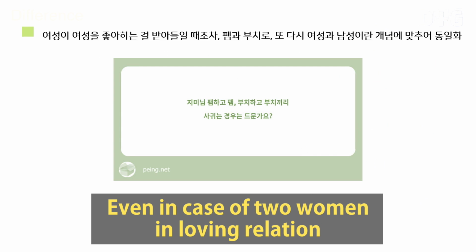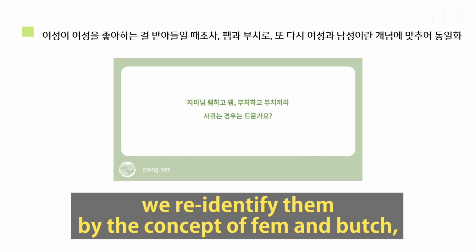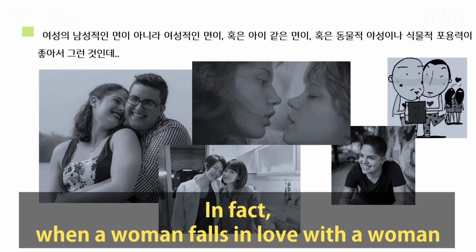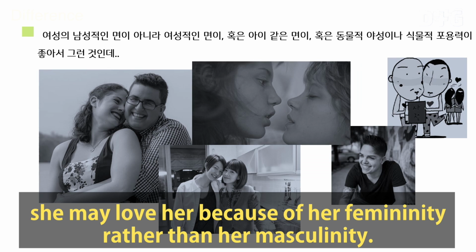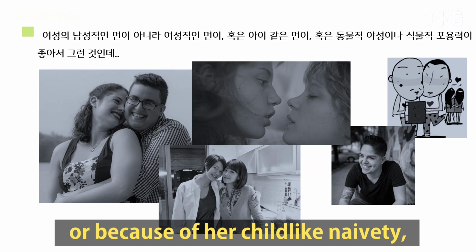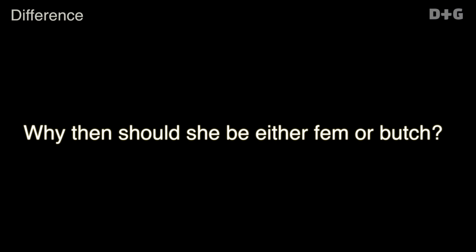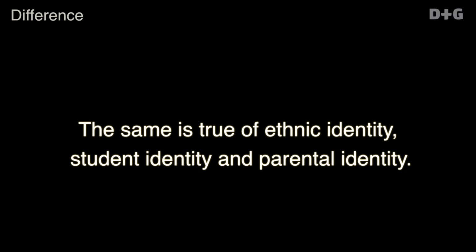Even in the case of two women in a loving relation, we re-identify them by the concept of femme and butch, another concept of female and male. When a woman falls in love with a woman, she may love her because of her femininity, rather than her masculinity, or because of her childlike naivety, or maybe because of her animal wildness or botanic magnanimity. Then why should she be either femme or butch? The same goes for ethnic identity, student identity, and parental identity.